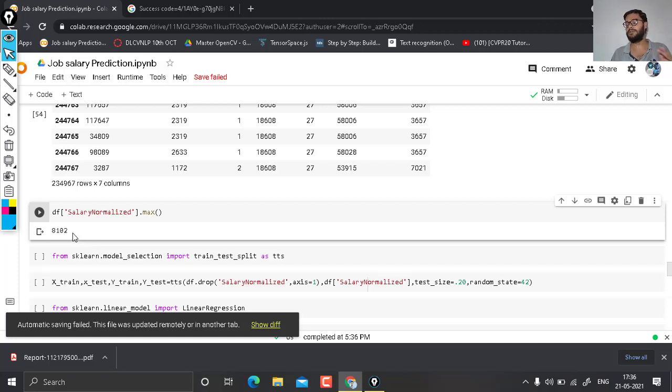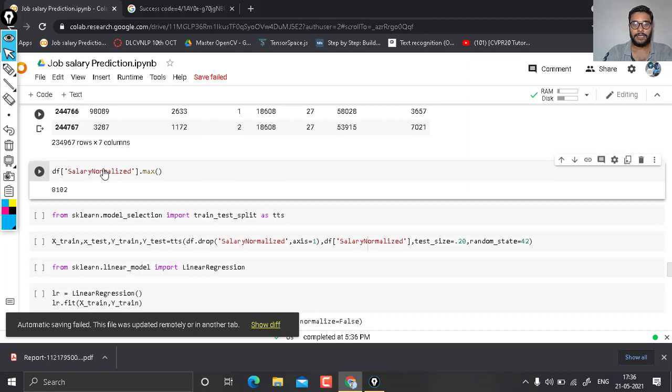So after doing these things, let's move to the next topic. After doing all of this, we have come to the position where we have to split our data set into four categories: x train, x test, y train, y test. So let's do it.